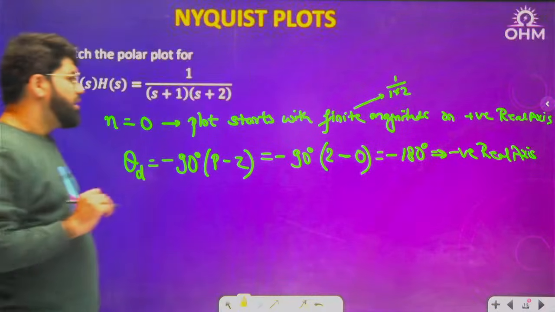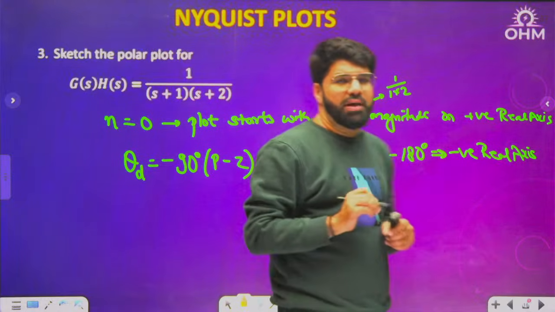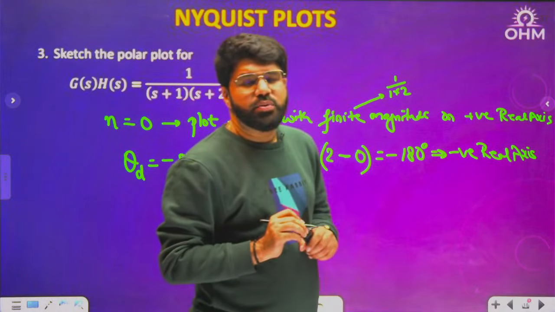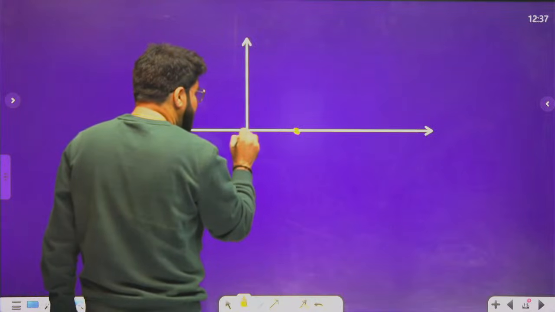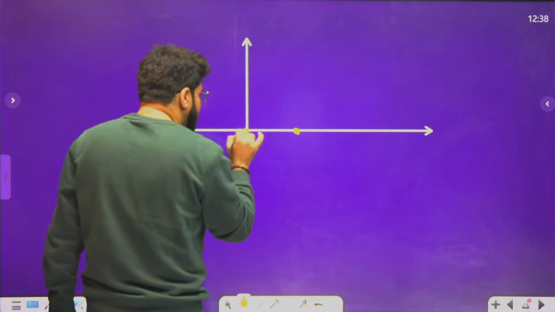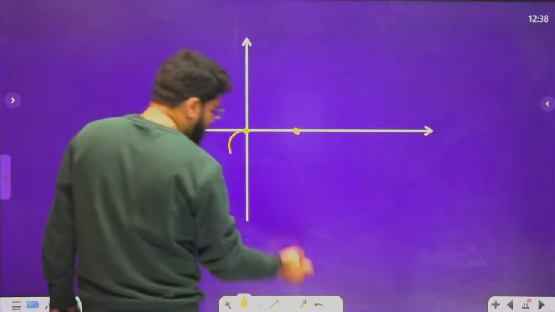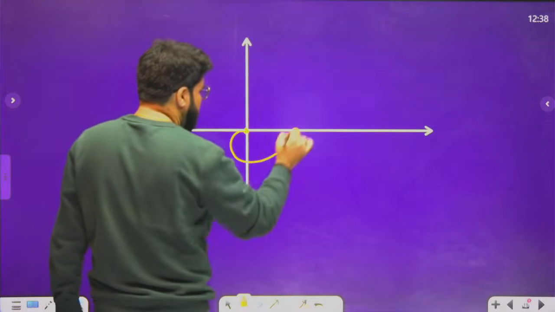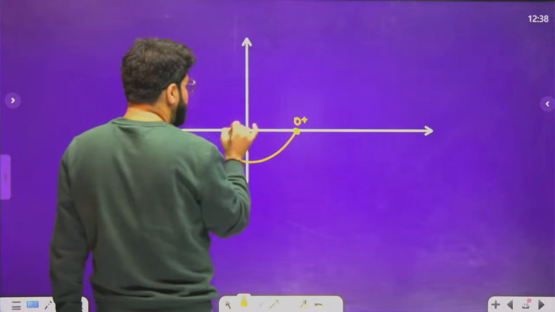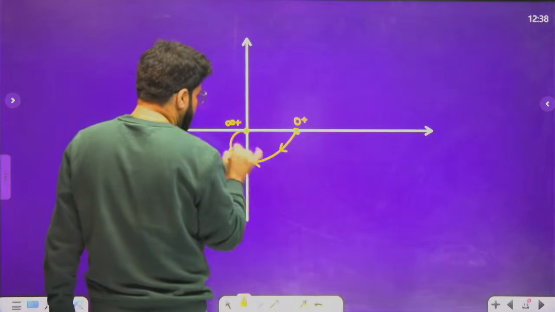Diving means dive into origin with minus 180 degree, that is along the negative real axis. So when you come and dive here, you have to touch the negative real axis, which means you have to change the quadrant. I'll draw the approximate plot, something of this kind. This will be starting 0 plus, this will be the diving, that is infinity plus.